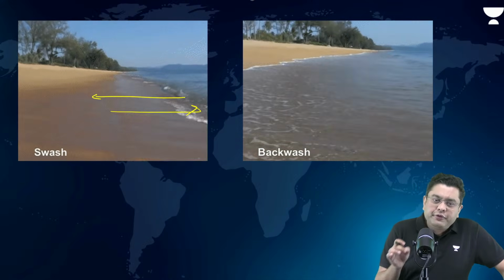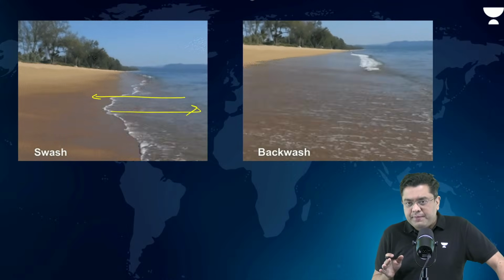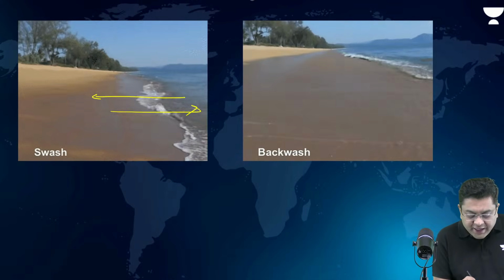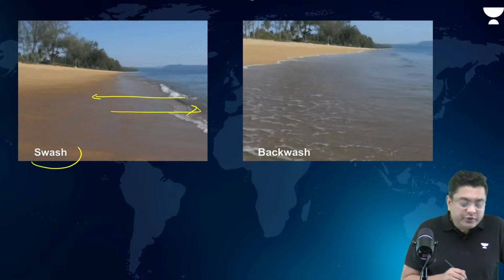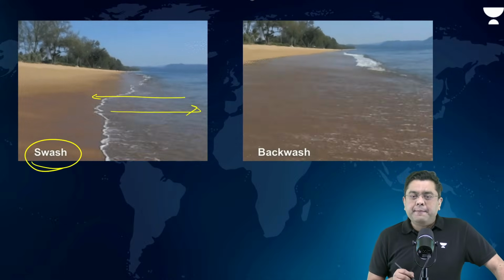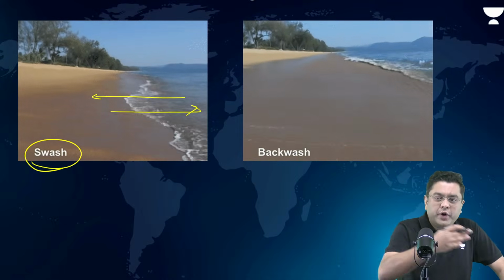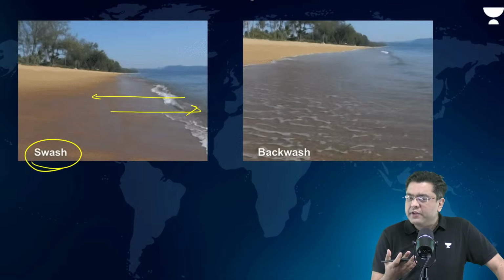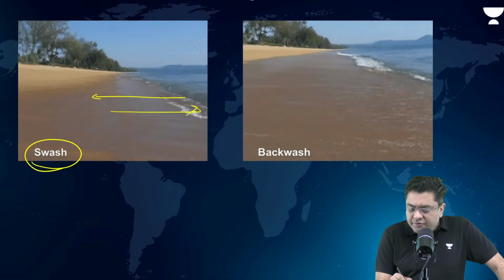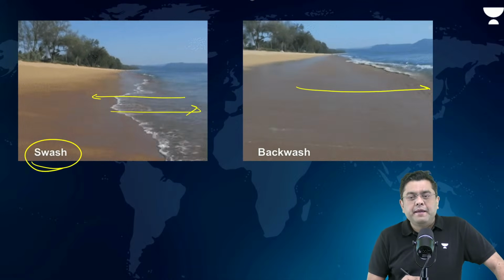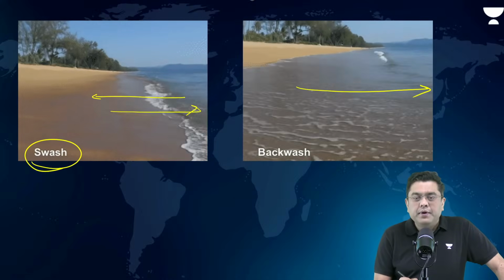So this forward motion of a wave is what is associated as swash. When the wave moves forward, that is what is known as a swash. And when the wave moves backwards, that is a backwash.